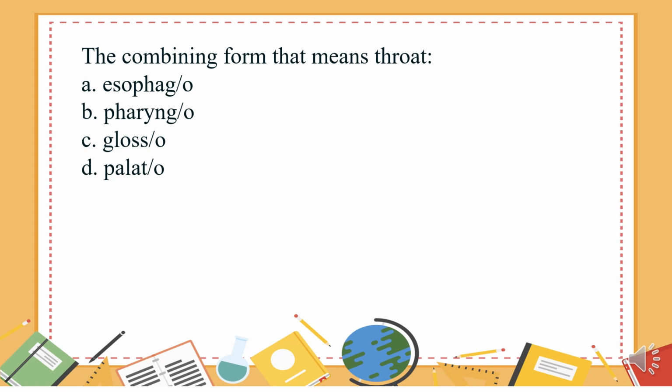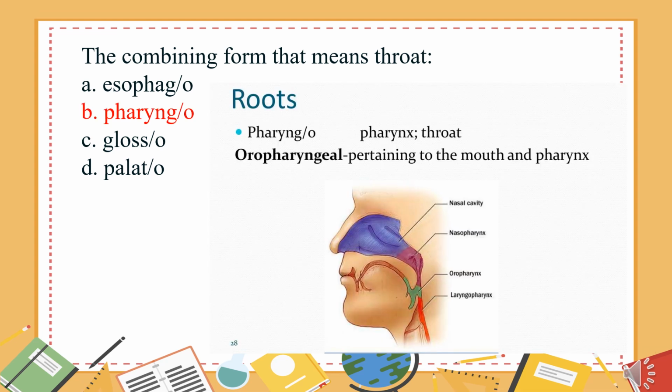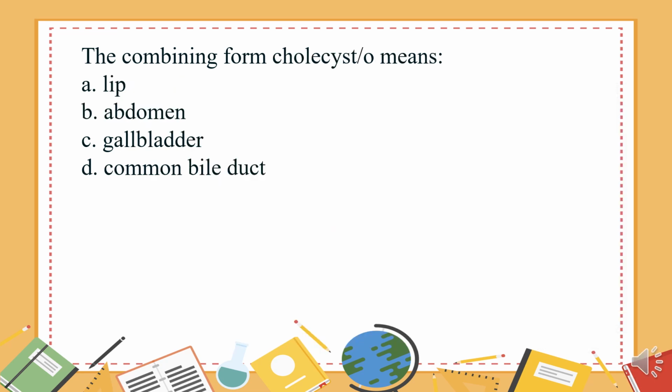The combining form that means throat. A. Esophago. B. Pharyngo. C. Glosso. D. Palato. The answer is B. Pharyngo.